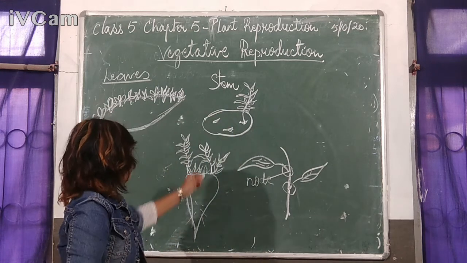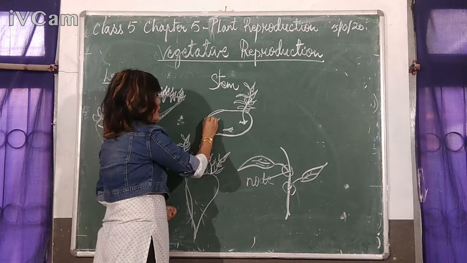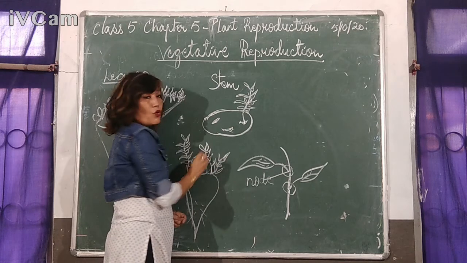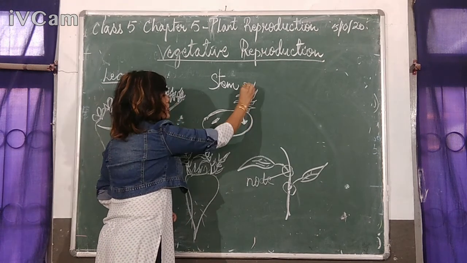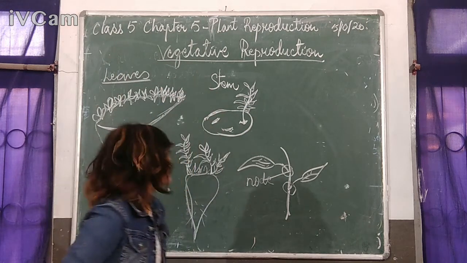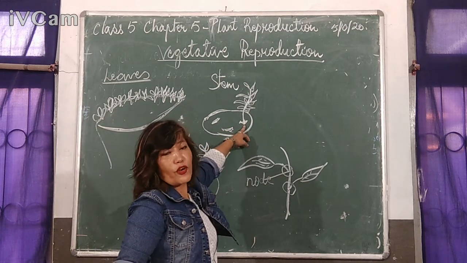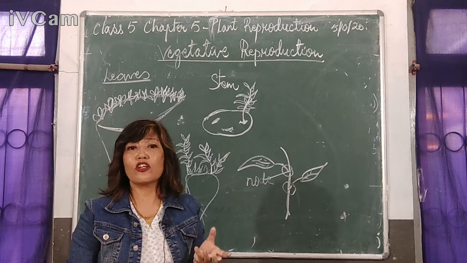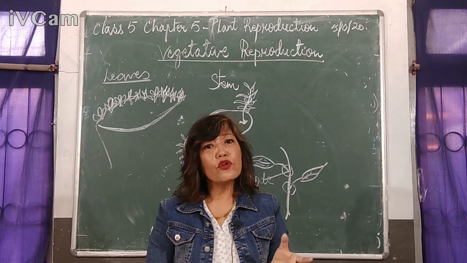So you can see here, suppose this is a potato, so they have eyes, or they are also called nodes, and from these eyes or nodes, the growth will begin. And the new plants that grow from each node of a potato are called sprouts, and later on they will grow into a new plant.